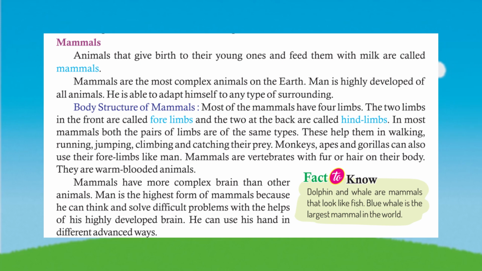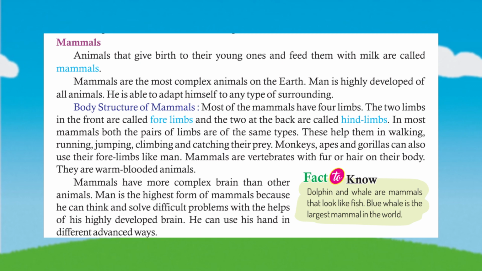Body structure of mammals. Most of the mammals have 4 limbs. The 2 limbs in the front are called forelimbs and the 2 at the back are called hindlimbs. In most mammals, both the pairs of limbs are of the same types. These help them in walking, running, jumping, climbing and catching their prey. Monkeys, apes and gorillas can also use their forelimbs like man.